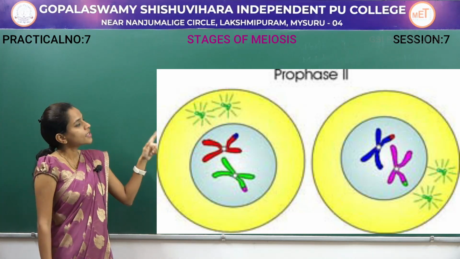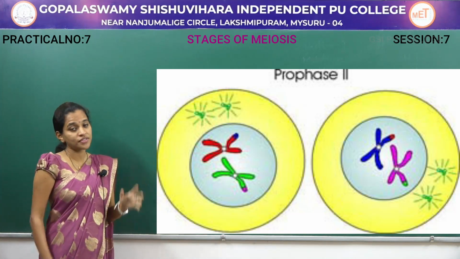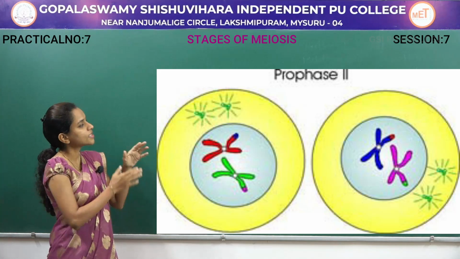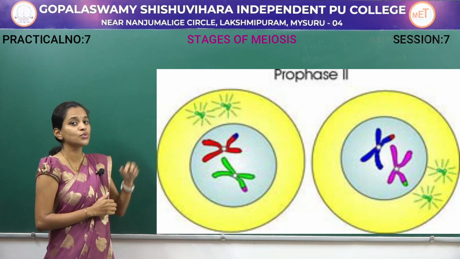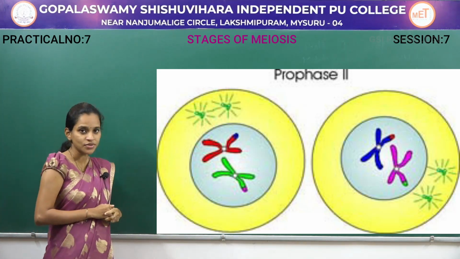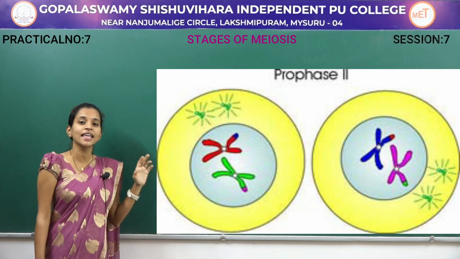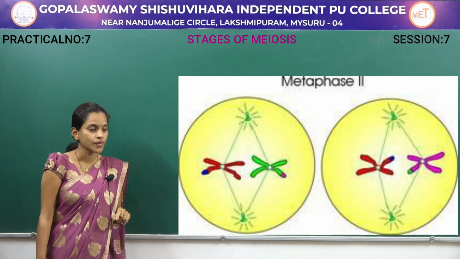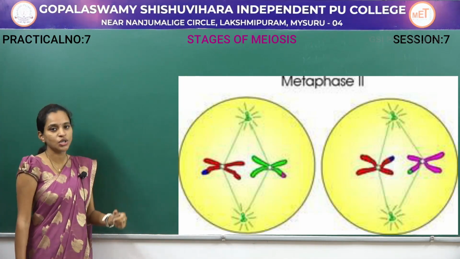The nucleolus as well as the nuclear membrane also have started to degenerate. The centrioles have reached the opposite poles, producing the microfibrils around themselves, and these are the changes taking place in prophase 2.